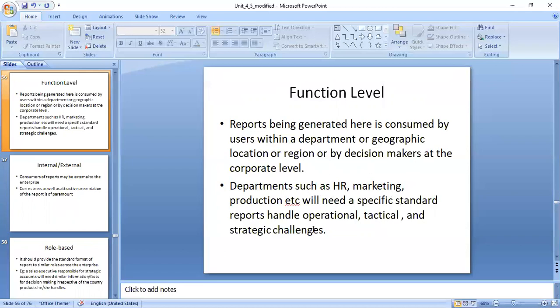So the departments such as HR, marketing, production, etc. will need specific standard reports to handle operational, tactical and strategic challenges. The three levels are there. Operational is day to day. Tactical is monthly. And strategic is quarterly or yearly. How are you going to manage those reports? Weekly, how will the report be, like Monday, Tuesday, Wednesday. A few points I have discussed in the audio, so please go through that also.